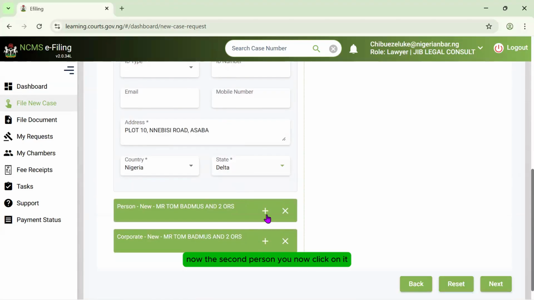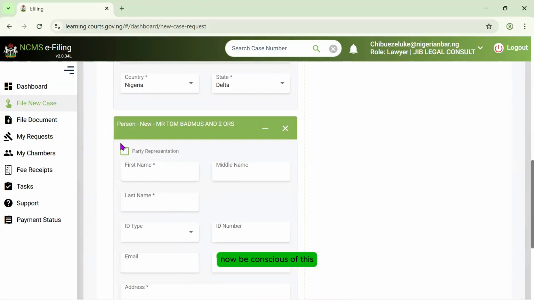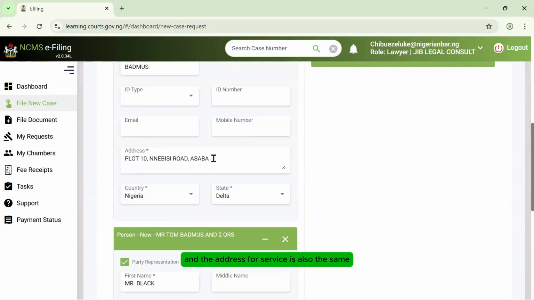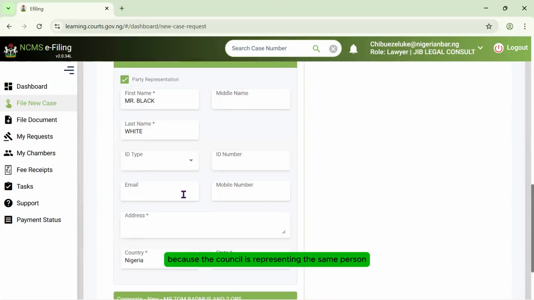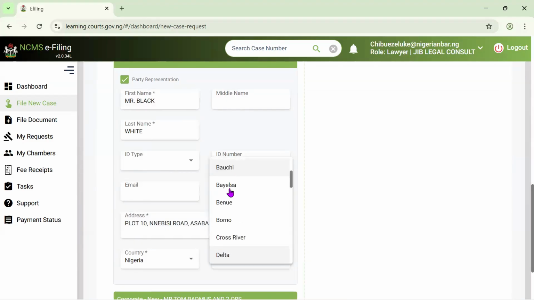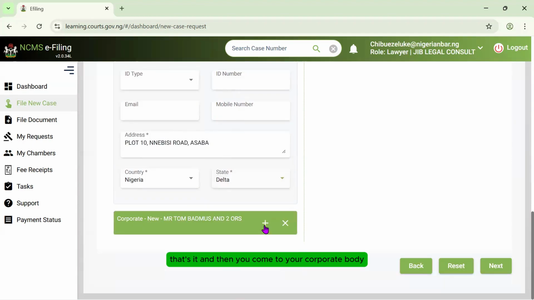Now, the second person, you click on it. Be conscious of this: there is a button that has party representation. If you are not representing the second person, you don't need to click on it. But if you are the counsel who is representing all the parties, you have to toggle this on. You click on this and then pick the name of the second party. So Mr. Black White. The address for service is also the same because the counsel is representing the same person. And you pick your state. That's it.